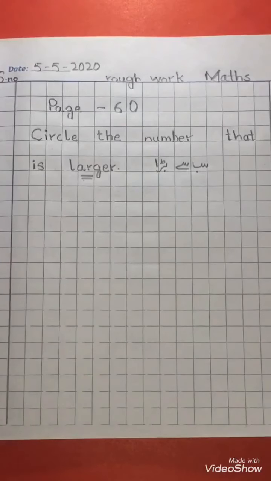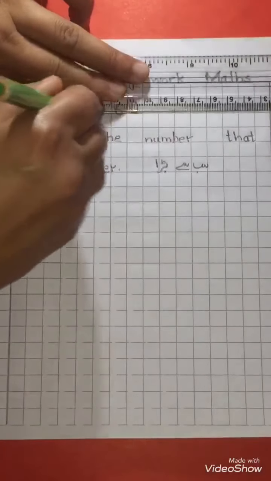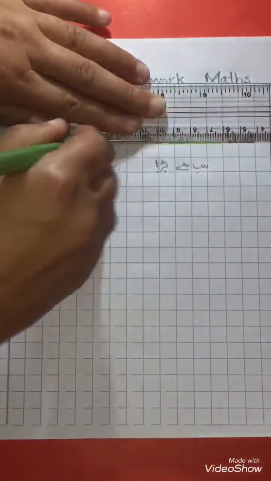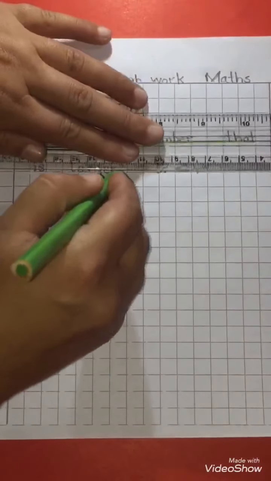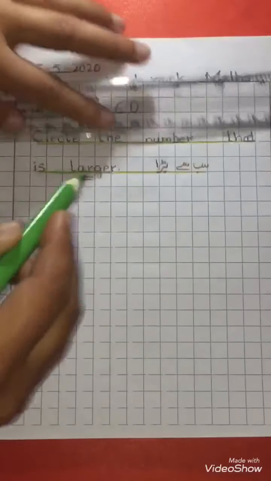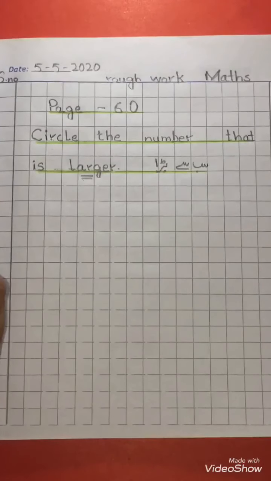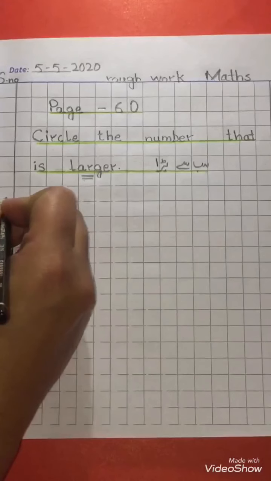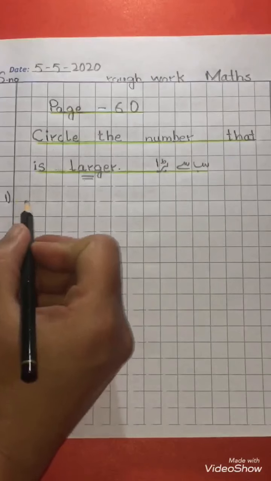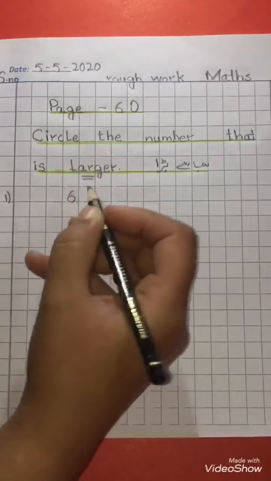Now we will underline the page number 60 and the question with the help of green color. Now we will write number 1 beneath the serial number. Question number 1 is, leave 3 blocks and write number 6 like this.